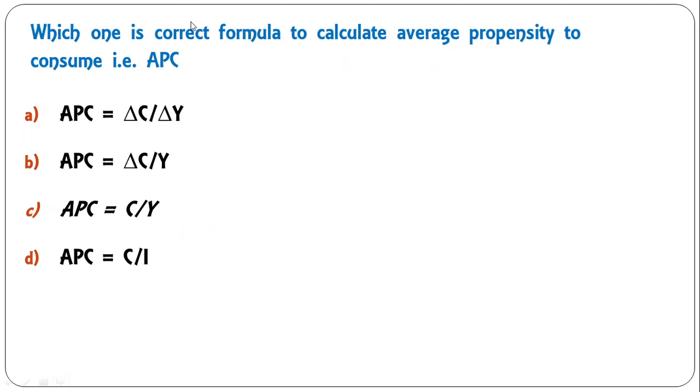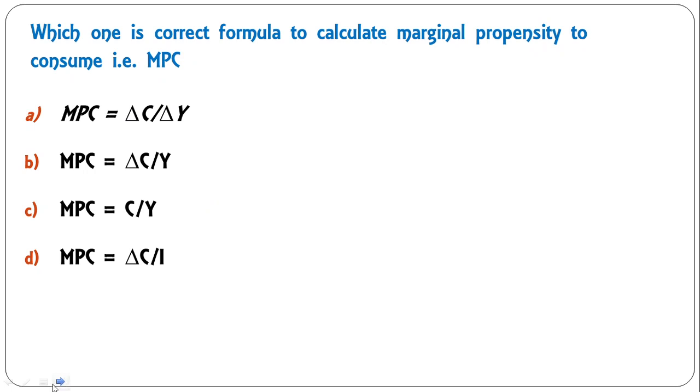Next question, which one is the correct formula to calculate average propensity to consume, that is APC? APC is equal to delta C upon delta Y, APC is equal to delta C delta Y, APC is equal to C upon Y. It is the ratio of consumption and income. Okay, so C is the correct answer. Which one is the correct formula to calculate marginal propensity to consume, that is MPC? This is also we have discussed just now, delta C upon delta Y. So A is the correct answer here. These are incorrect. Okay, moving on to the next question.